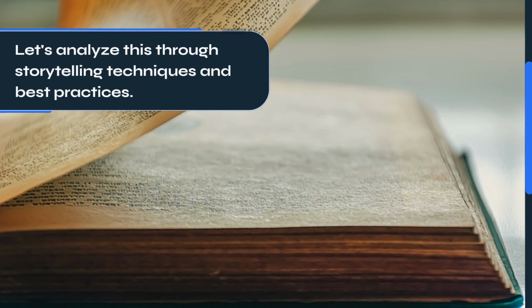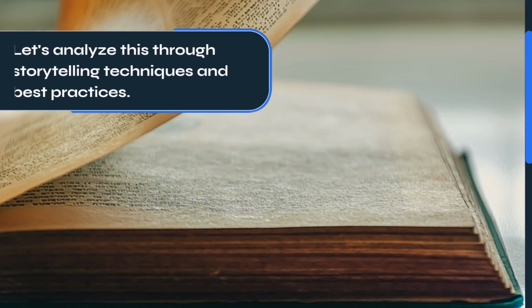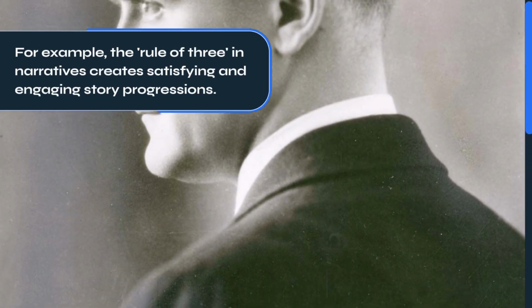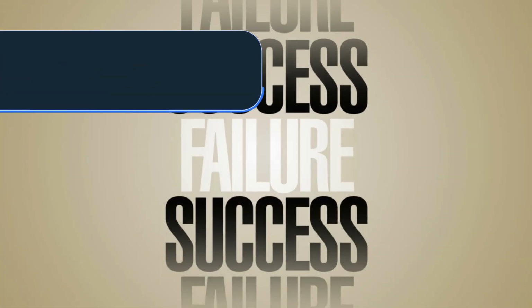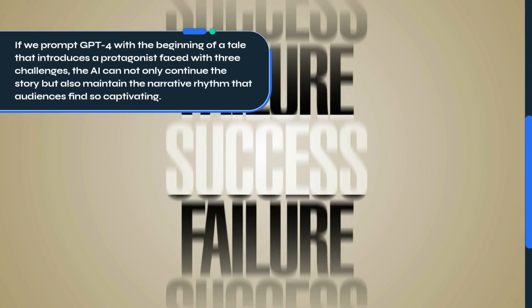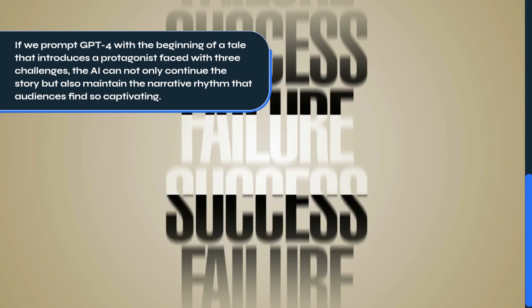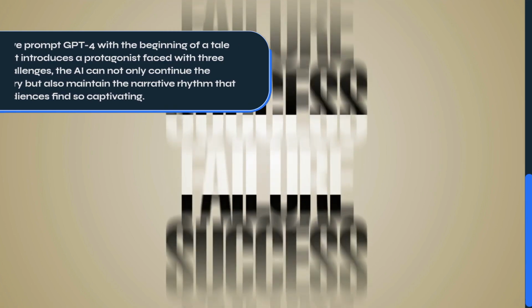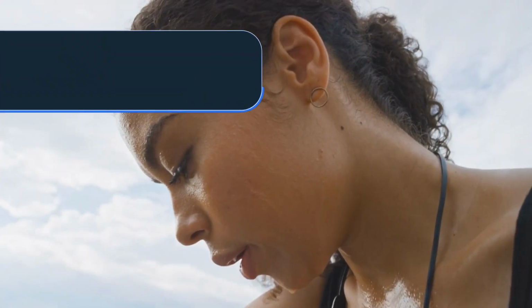Let's analyze this through storytelling techniques and best practices. For example, the rule of 3 in narratives creates satisfying and engaging story progressions. If we prompt GPT-4 with the beginning of a tale that introduces a protagonist faced with 3 challenges, the AI can not only continue the story but also maintain the narrative rhythm that audiences find so captivating.